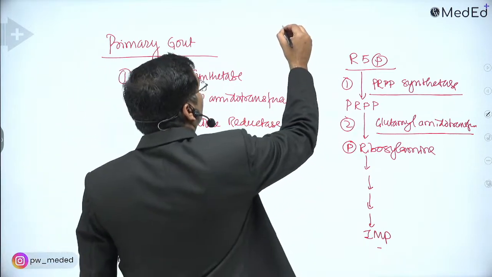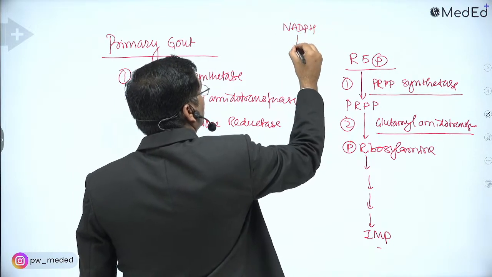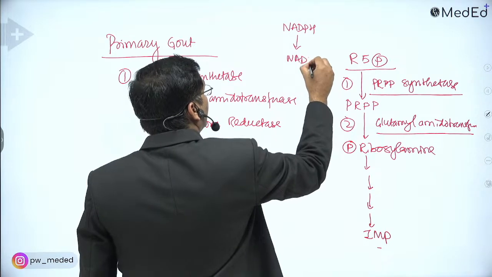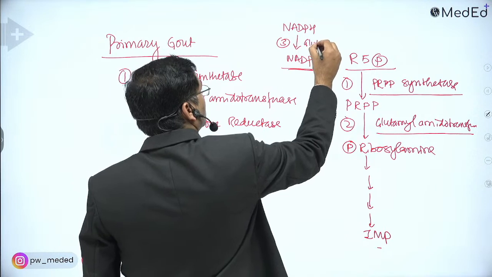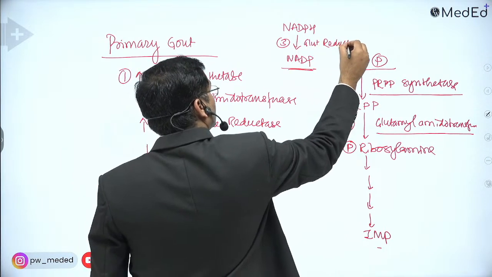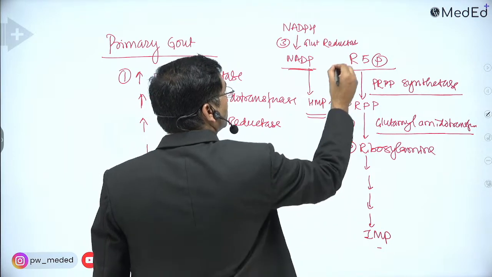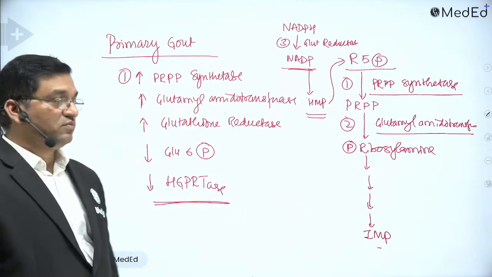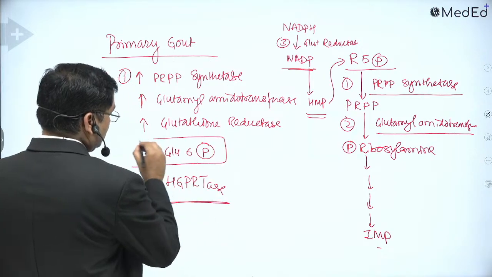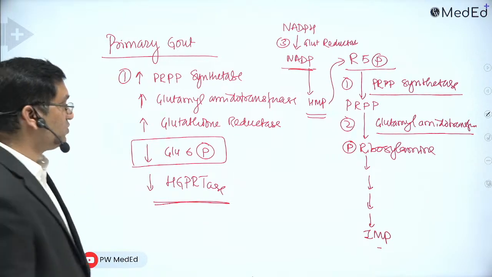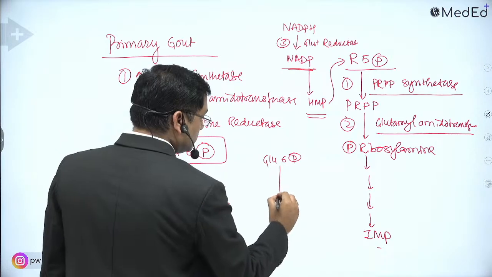The third one is glutathione reductase, which converts NADPH into NADP. So NADPH is utilized by the HMP shunt, and the HMP shunt will give you ribose 5-phosphate. Then glucose 6-phosphatase, the enzyme of von Gierke's disease, converts glucose 6-phosphate into glucose.